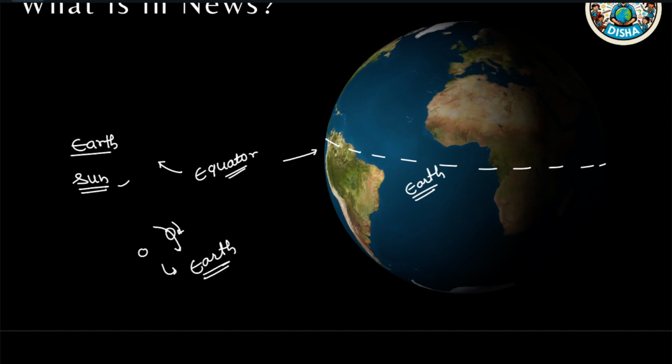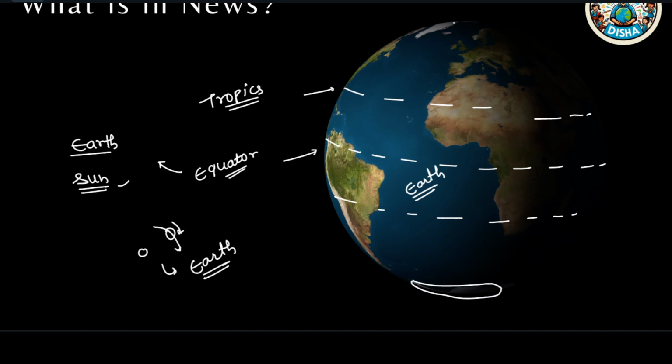Alright, so there is the equator, then there are two lines further. These are known as the tropics: the Tropic of Cancer and the Tropic of Capricorn. And then there are the poles of the earth. The northern pole here, and the southern pole. Now on these poles, the temperature is very low. The temperature is very low and there is ice.